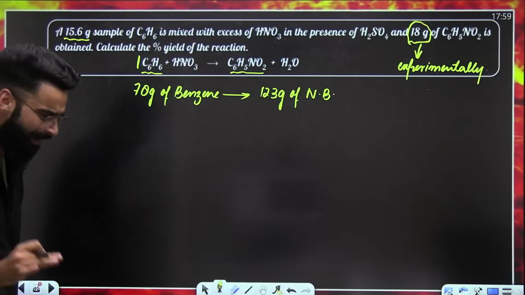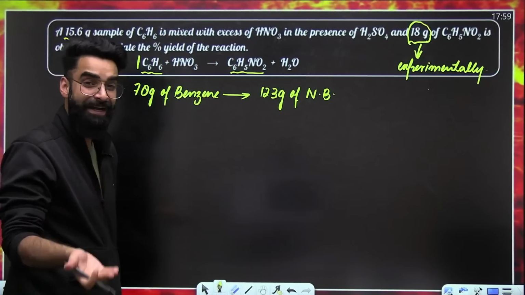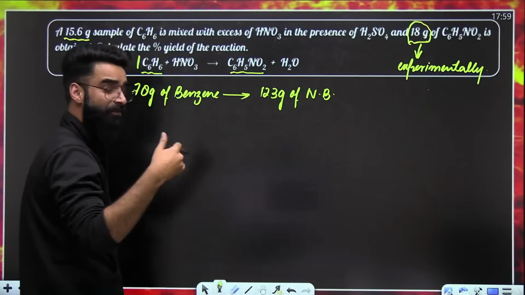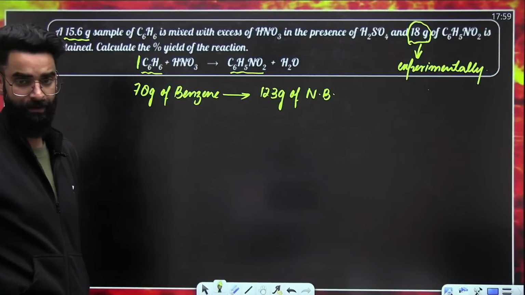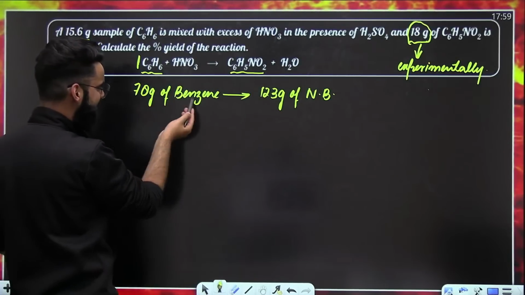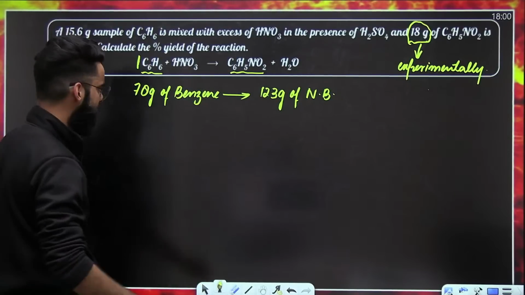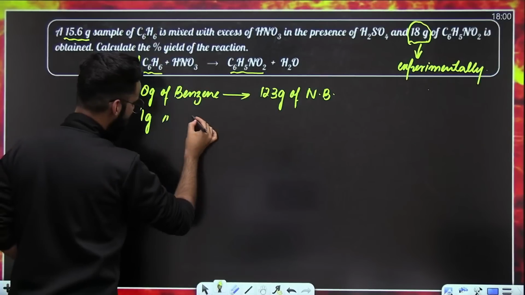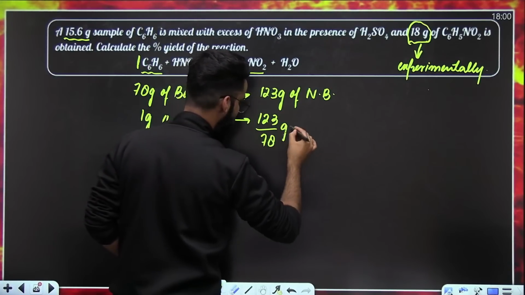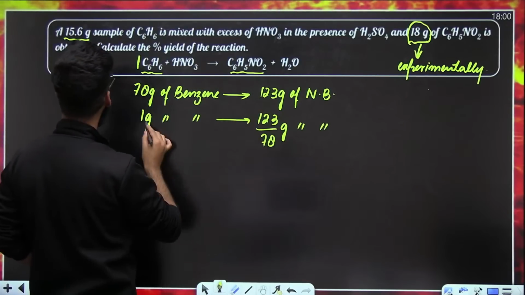Okay, perfect. My dear students, can I say stoichiometry is giving me the idea that from 78 grams of benzene, 123 grams of nitrobenzene should get produced? Who's telling me that? Stoichiometry. So, 1 gram of benzene should produce 123 divided by 78 grams of nitrobenzene, right? 1 gram of benzene should produce this much.